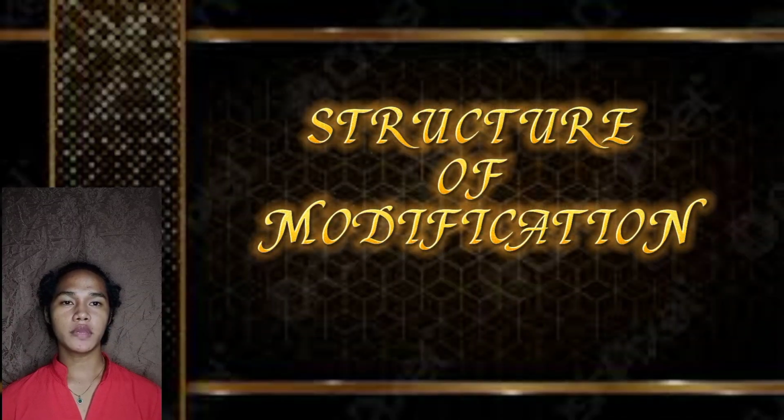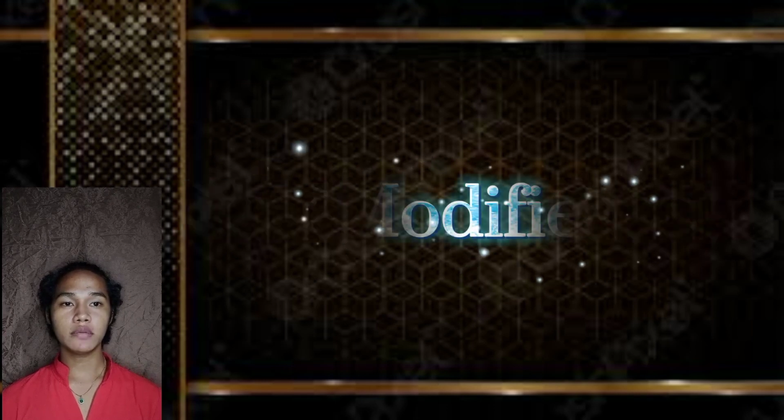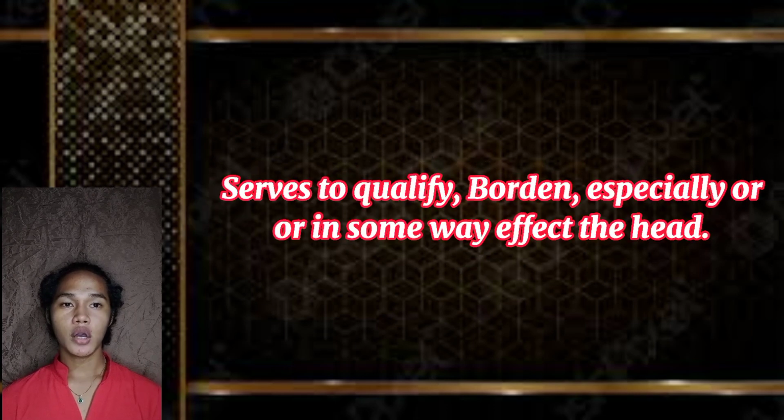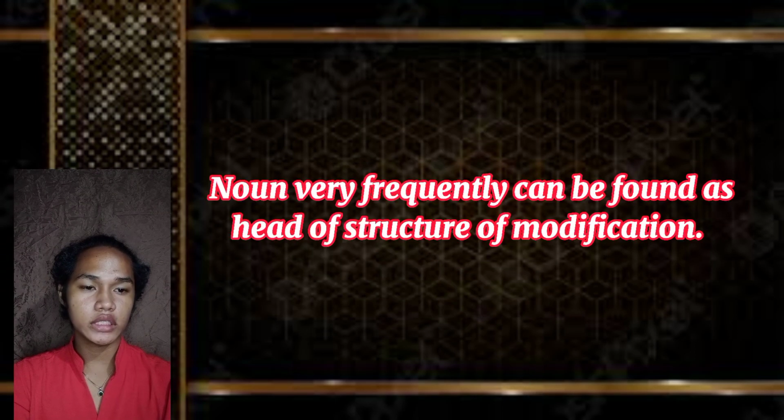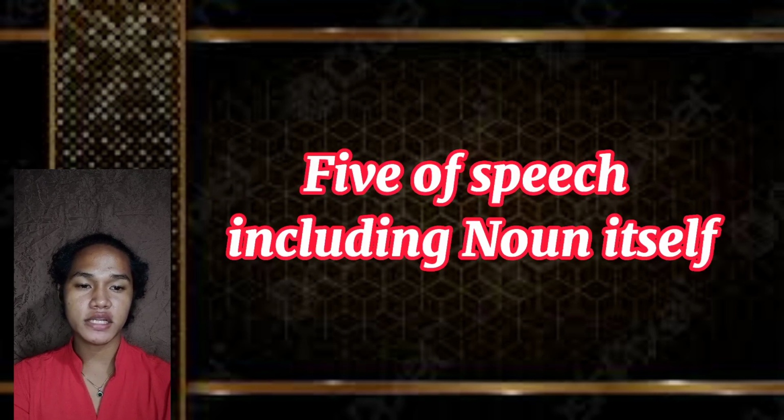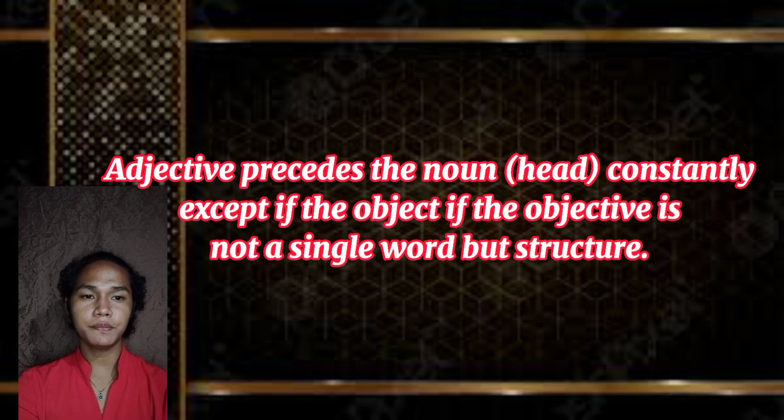The structure of modification is made up of two components: a head or main word, and a modifier, which serves to qualify, or in some way affects, the head. Head as noun: a noun very frequently can be found as the head of a structure of modification. There are five parts of speech, including noun itself, that can modify the noun. Adjective precedes the noun head constantly, except if the adjective is not a single word but a structure.